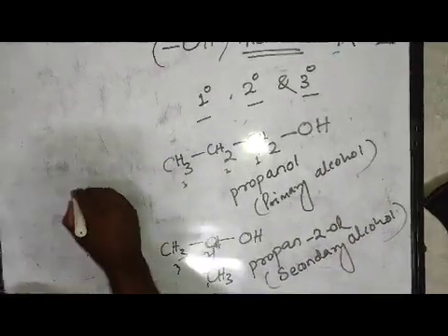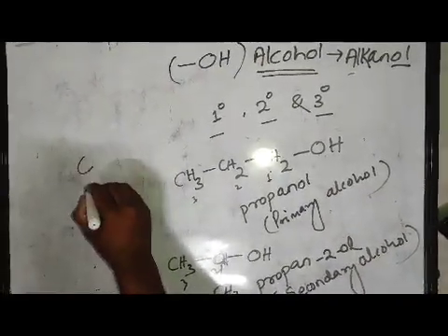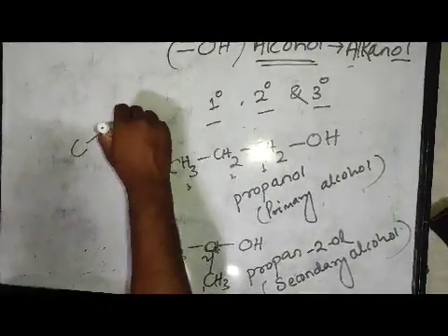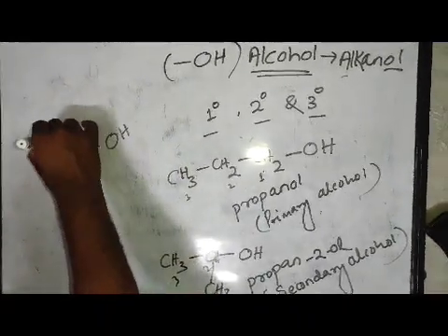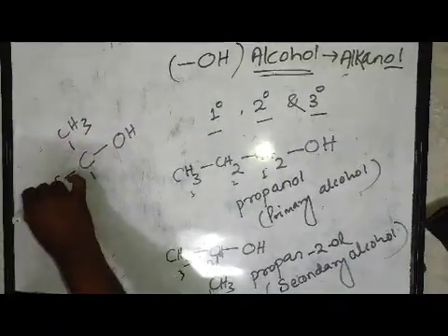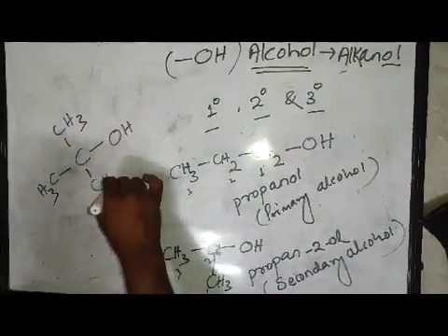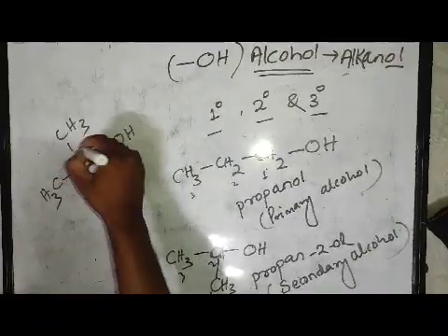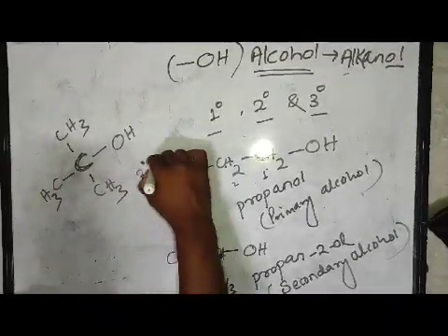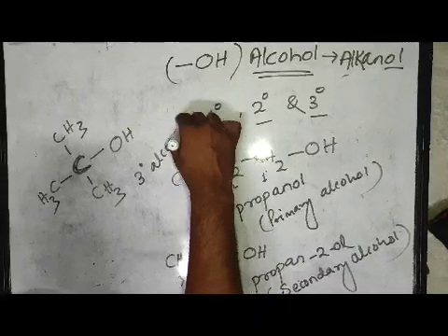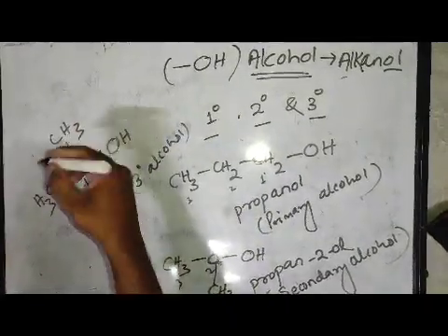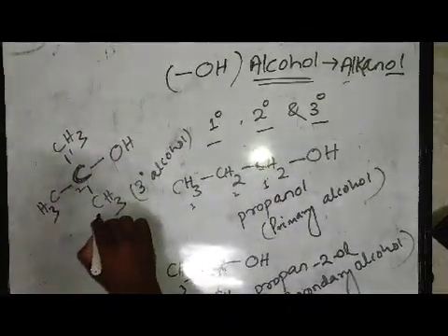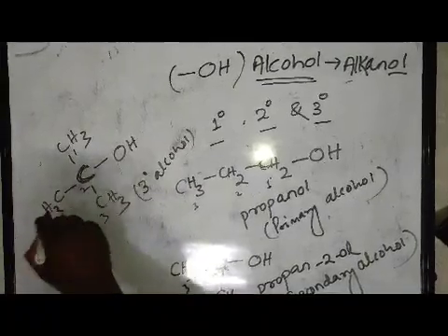Okay. Then alcohol also forms the tertiary form likewise. Suppose this carbon atom contains the alcohol functional group and is bonded with 3 carbon atoms, CH3, CH3 and CH3. This carbon atom is directly bonded with 3 carbon atoms, that's why it is called tertiary alcohol. And the name of this molecule: select the longest continuous carbon chain, 1, 2, 3, or else you can go this way, 1, 2, 3 also.